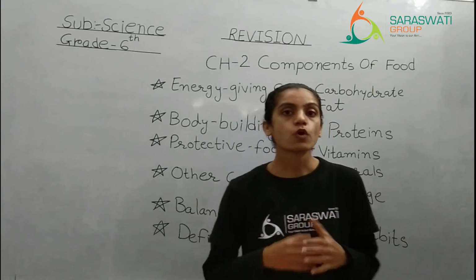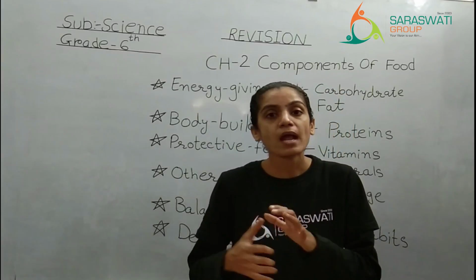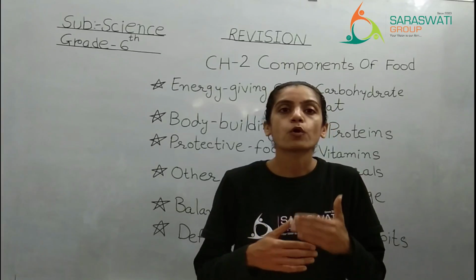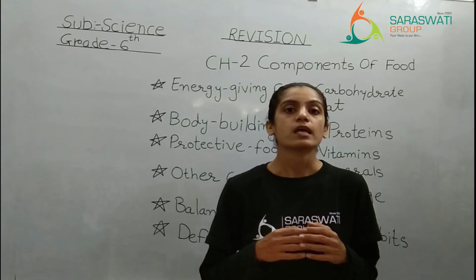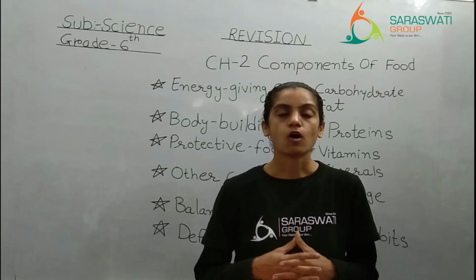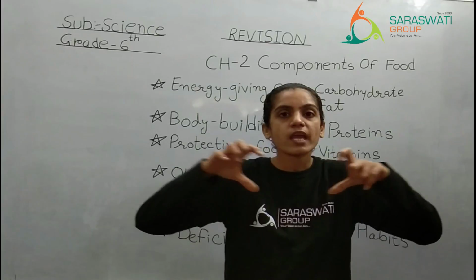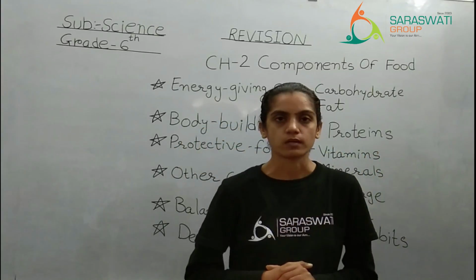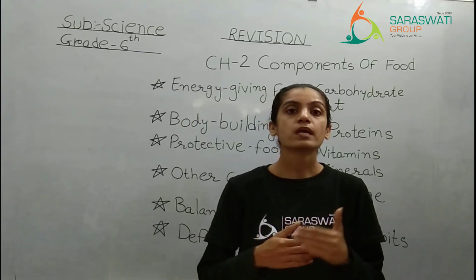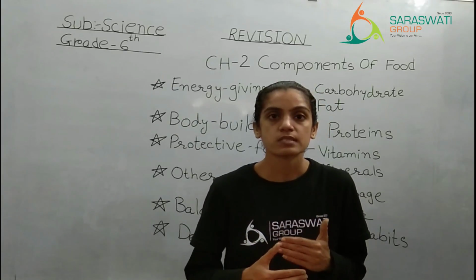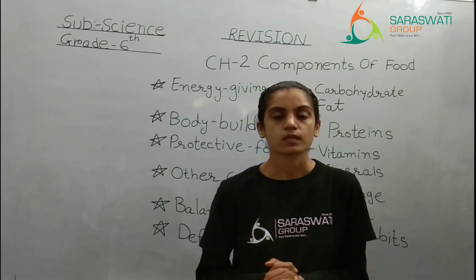If your tissue or cells are damaged, then they will be repaired if you are taking protein rich food, right? So protein is a combination of amino acids, right? It is a chain containing nitrogen, known as amino acids, which helps in building up your muscles and repairing the worn out cells and tissue, right?